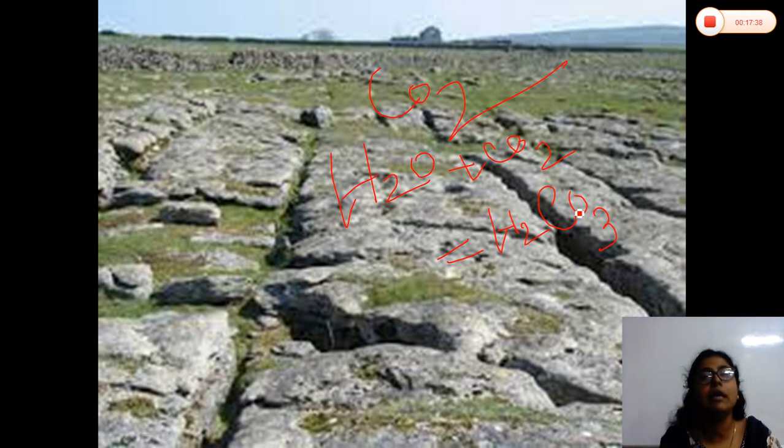So, they will react with carbon dioxide, H2CO3, and as a result, different types of features will be formed on the rock. These are called rock cavities, then your sinkholes, etc. In your book, the sinkhole feature is given, no? This is called one sinkhole. This is the rock cavity, the enlarged feature. This is also a rock cavity, etc. These are formed on the surface.